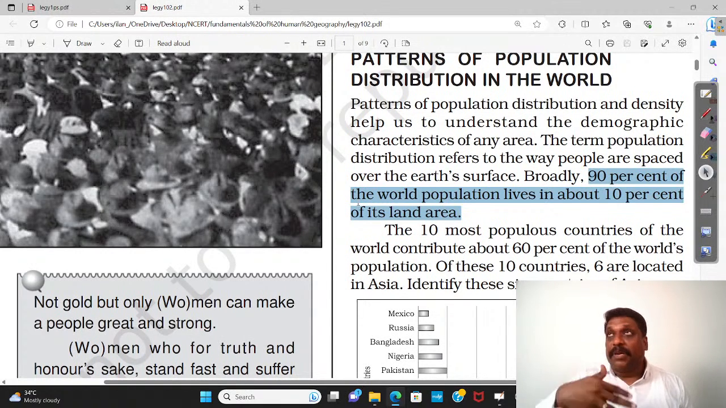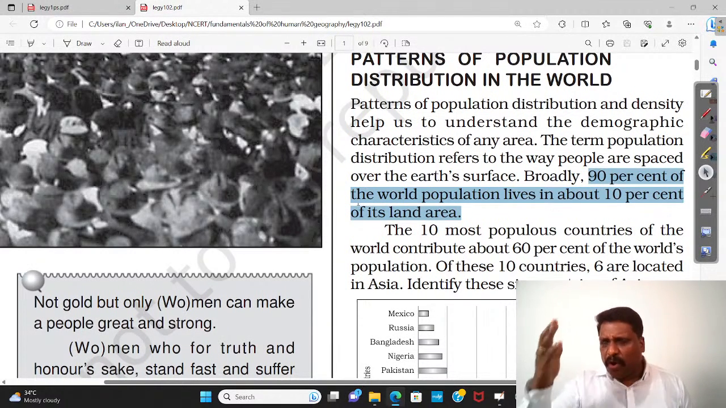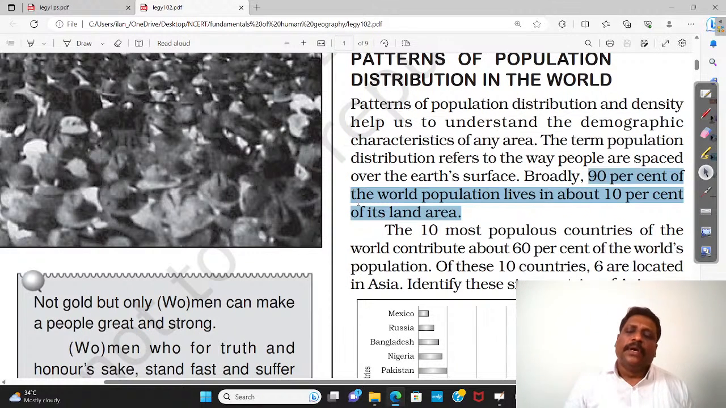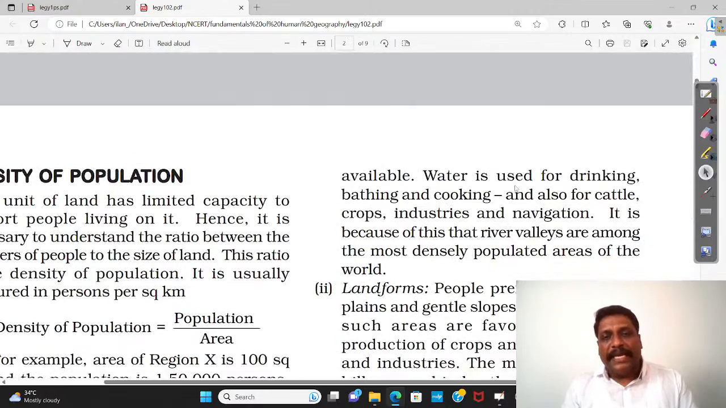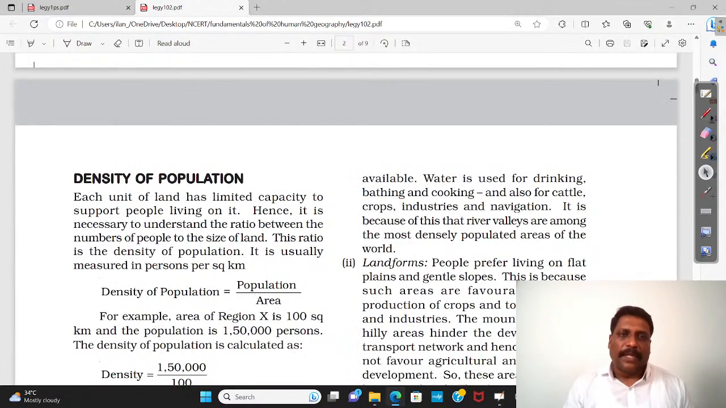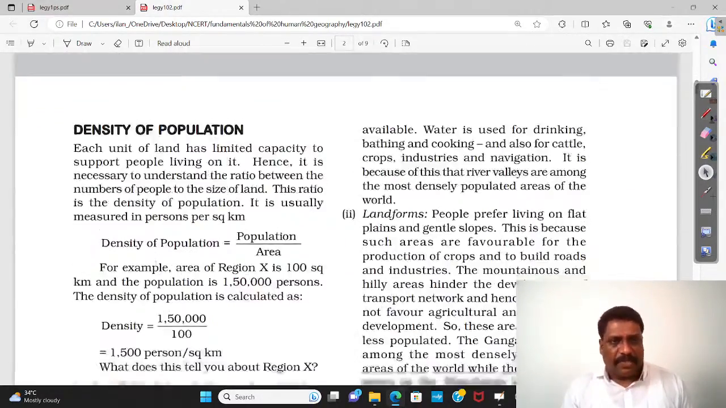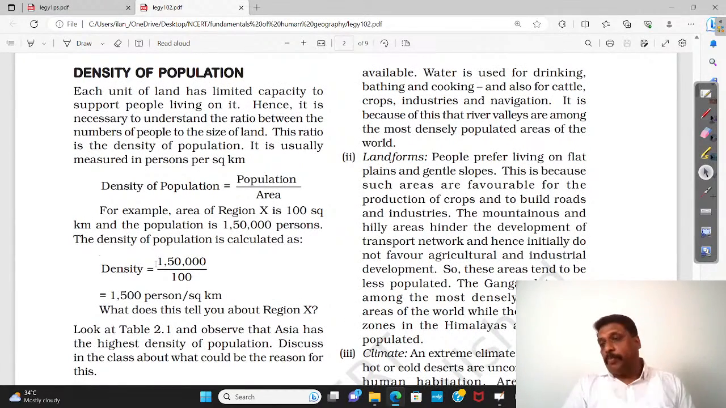For example, if I take the mountainous regions, tall mountains with snow caps, or if I talk about desert regions, polar ice caps, or equatorial rainforests with marshlands, these are the regions where I'll have very little or negligible population. So every land has its own carrying capacity. So distribution of population is highly uneven in nature.